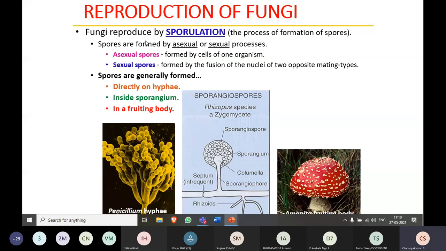So the same thing, mostly the fungi reproduce by sporulation. Spores are of different types. The spores are generally formed directly on the hyphae, like you can see in the diagram. This is an example of Penicillium hyphae. On the tip of the hyphae, you can see the formation of the spores. So directly on the hyphae the spores will form, or inside a sac-like structure which is known as sporangium. Inside the sporangium, you can see the formation of the spores, which are known as sporangiospores. Or the spores itself will be formed into fruiting bodies. The example is mushroom.